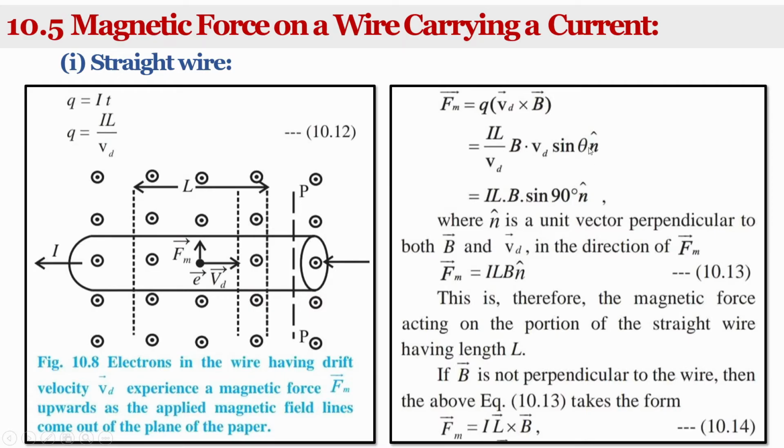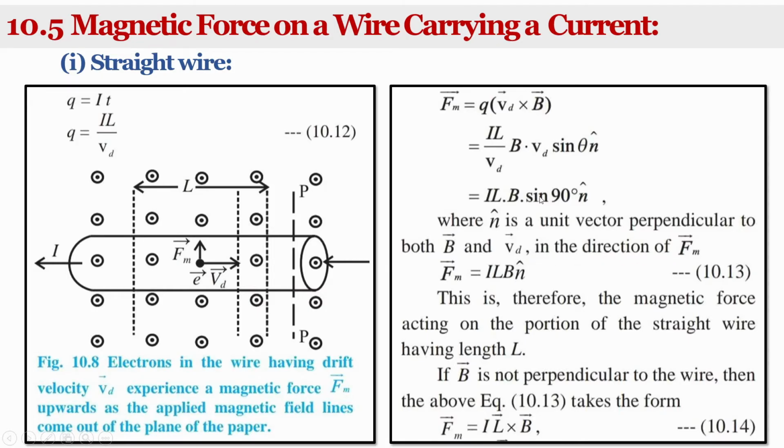But what is theta? Theta is 90 degrees, because the current flowing through the conducting wire and the magnetic field are perpendicular to each other. Here n cap is the unit vector perpendicular to both the magnetic field B and Vd, in the direction of Fm.